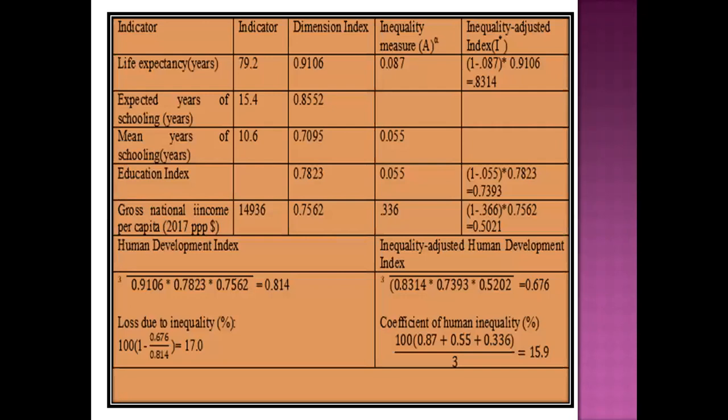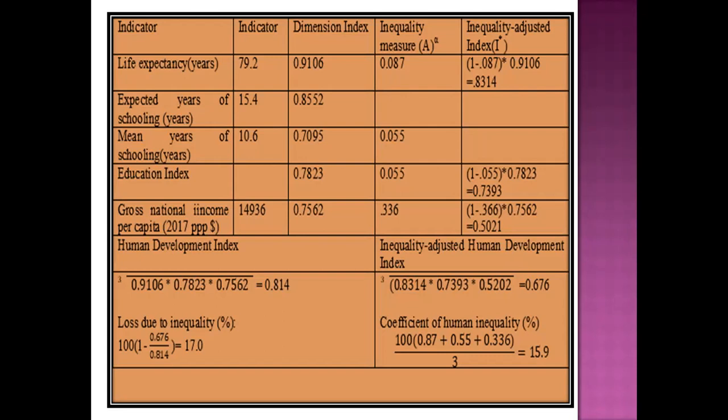So here we have assumed a hypothetical example of a nation, suppose the name of the nation is X, and the X nation's life expectancy at birth is 79.2. So for the dimension index value, we already discussed what the dimension index is, and when you calculate it you will get a dimension index value of 0.9106, and you can understand the life expectancy at birth is very high for this hypothetical